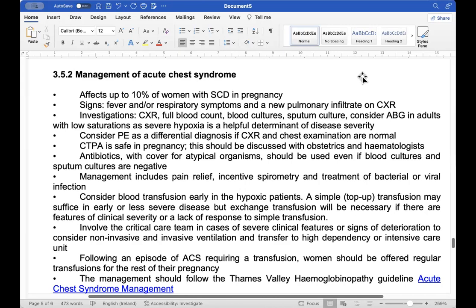Consider the blood transfusion early in the hypoxic patients. A simple top-up transfusion may suffice in the early or less severe disease, but exchange transfusion will be necessary if there are features of clinical severity or a lack of response.